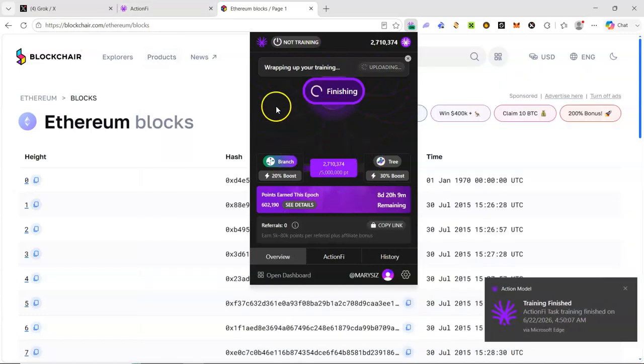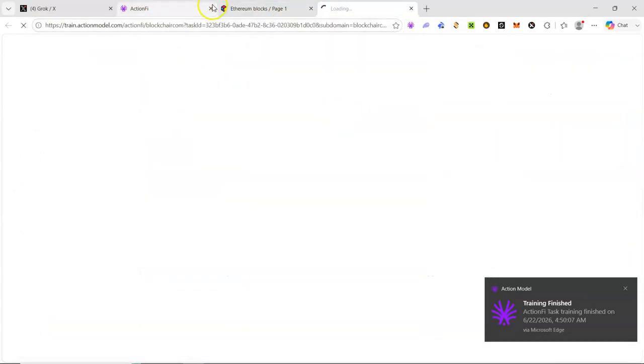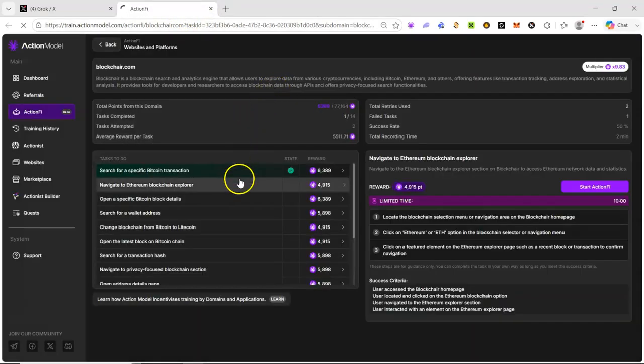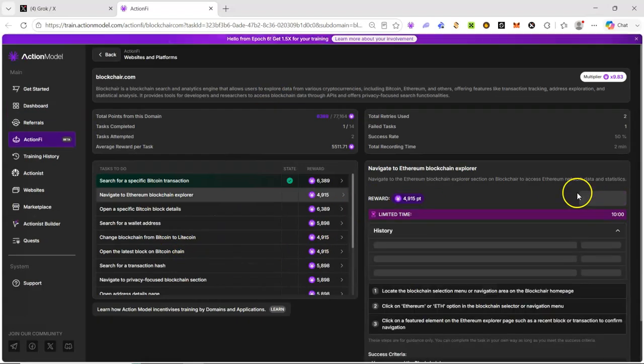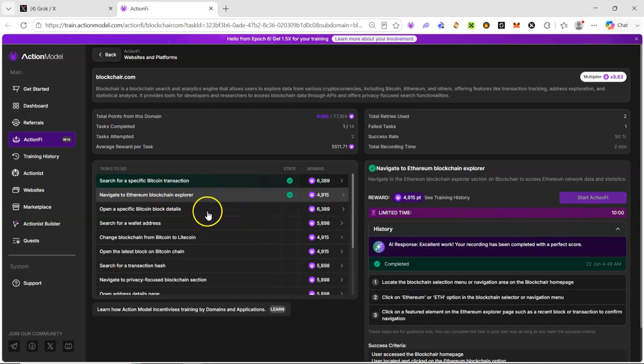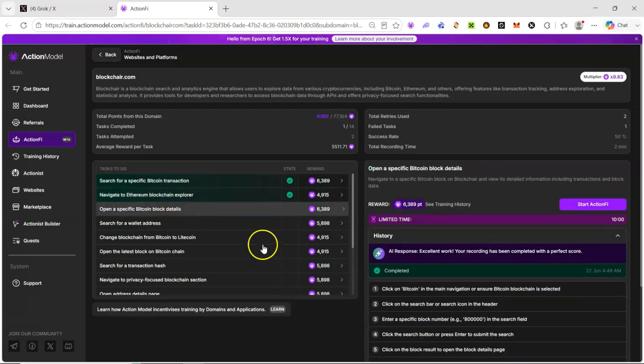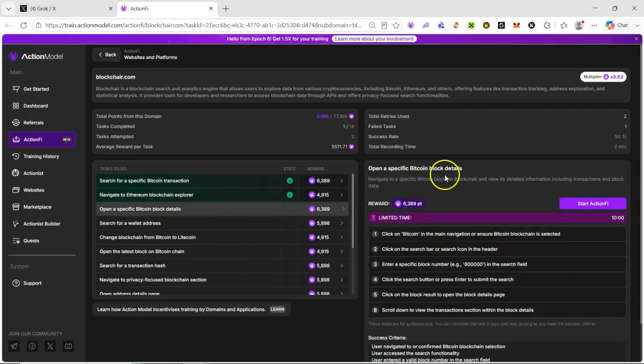So once it redirects us, we can do away with this, just to keep the page URL neat. Once you are done with a particular task, you can do away with the previous URL. This task, I think it will boot. Finish the task. Then we go to the next one. The next one says open a specific Bitcoin block detail.